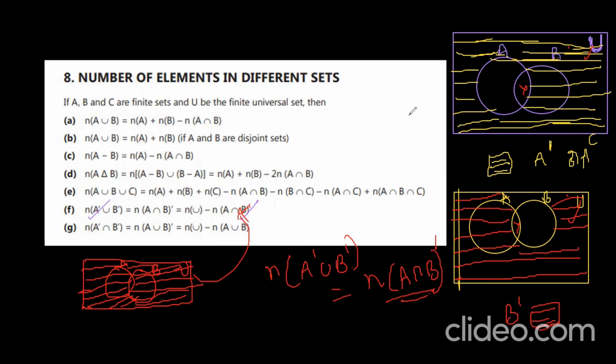Okay. In the same manner, n of A complement intersection B complement is equal to n of A union B whole complement. That is equal to n of U minus n of A union B. Okay. Very good. So in this manner, we can observe the Venn diagrams and types of sets.